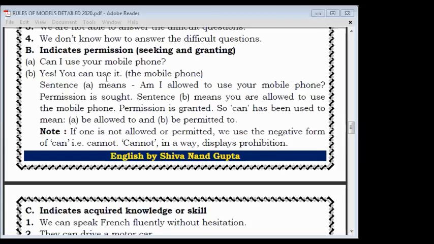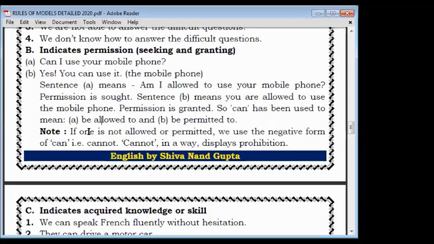So here we can understand that for asking permission and for permitting others, for both the things, the word can is used. The first sentence is for asking permission, and the second sentence is for giving permission, for allowing permission, for granting permission. Cleared? So there are two ways of indicating permission, but can is used for this also. Means if you are asking permission, then you can use can, and for just giving permission or granting permission also you can use it.